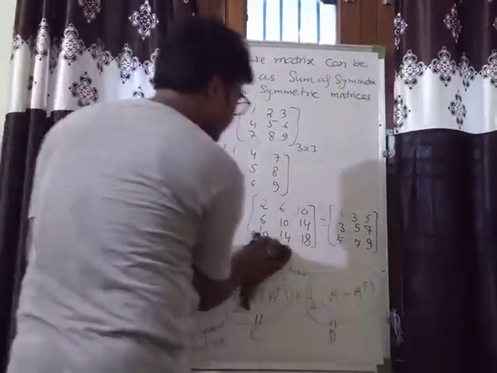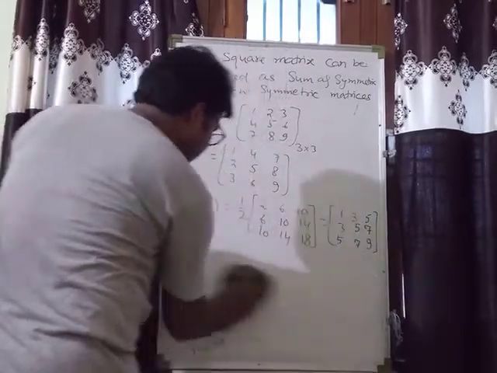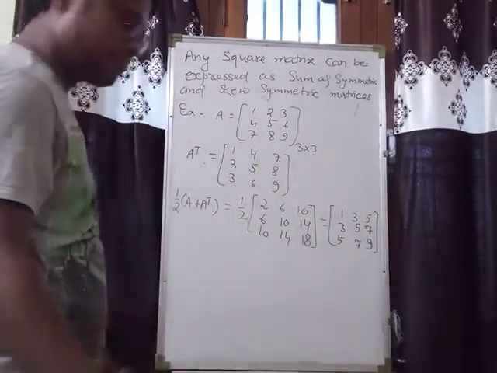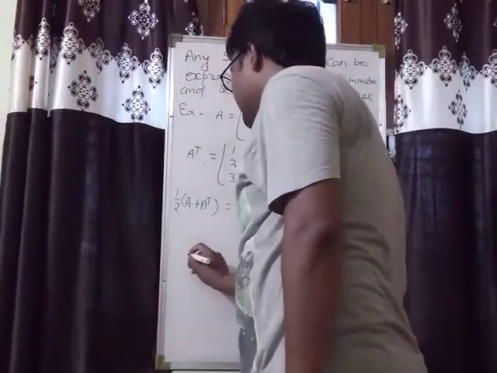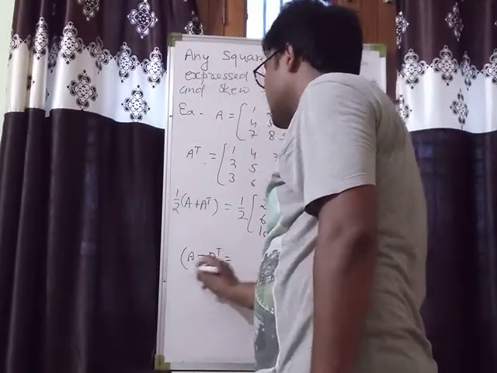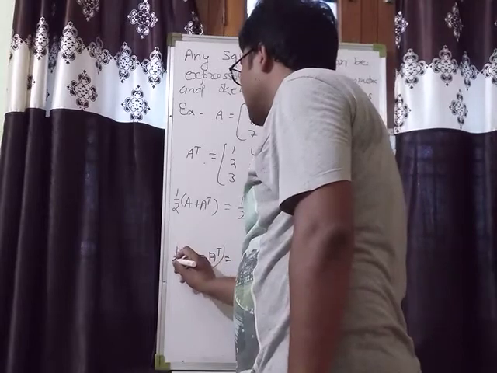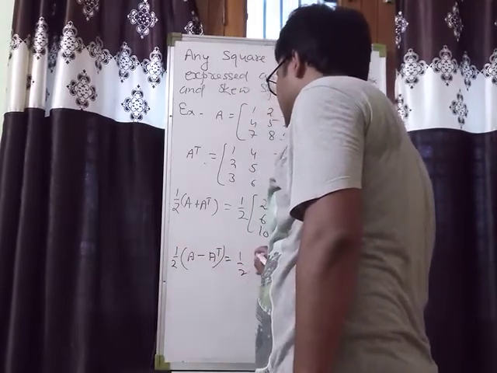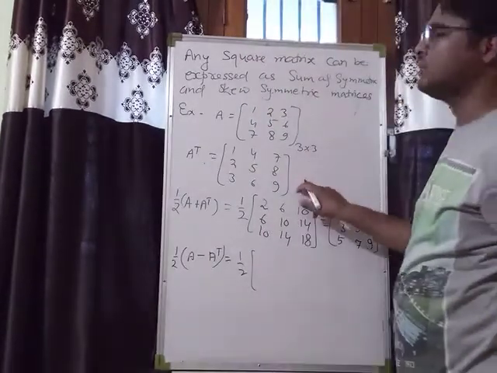Okay, that is half of A plus A transpose. Now find out A minus A transpose, that is half of it. This is A and this is A transpose.